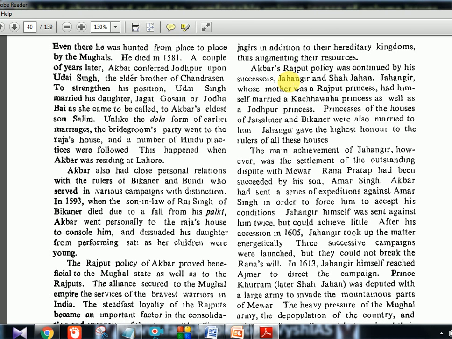So Akbar's Rajput policy was continued by his successors Jahangir and Shah Jahan. This also is a prelim statement which you can put. Jahangir, whose mother was a Rajput princess, had himself married a Kachwala princess as well as the Jodhpur princess. Princesses of the house of Jaisalmer and Bikaner were also married to him. So again, if you see, matrimonial lines continue, that's all.